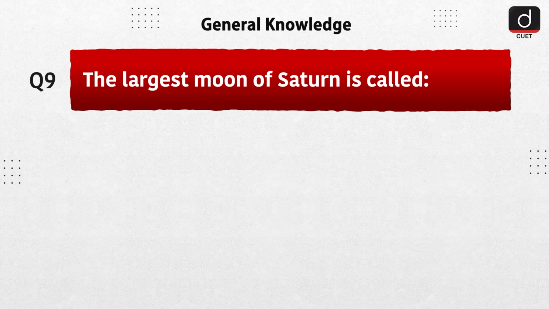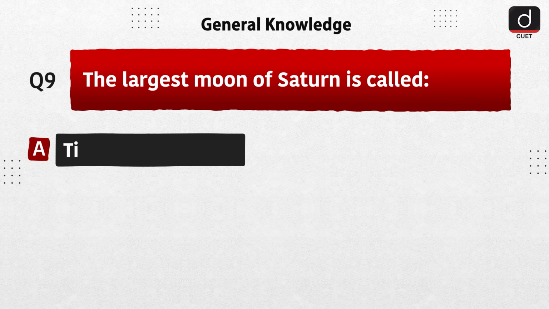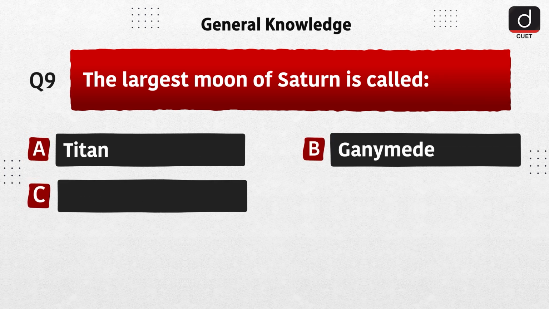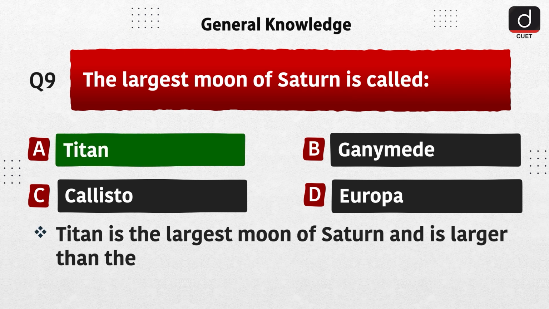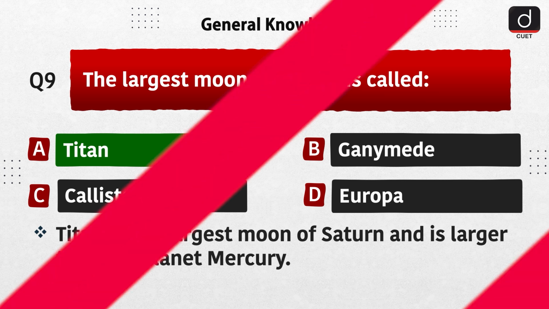Next question is, the largest moon of Saturn is called A. Titan, B. Ganymede, C. Callisto, D. Europa. The correct answer is option A. Titan. Titan is the largest moon of Saturn and is larger than the planet Mercury.